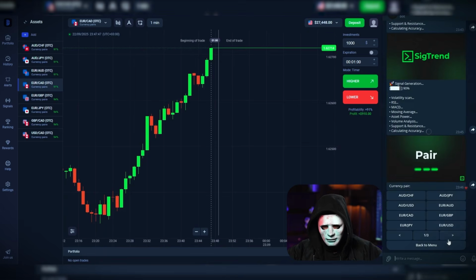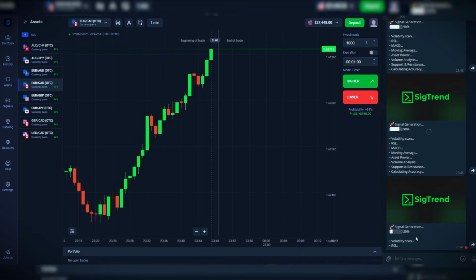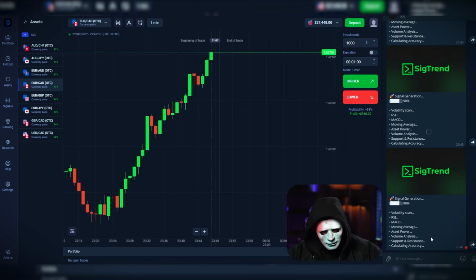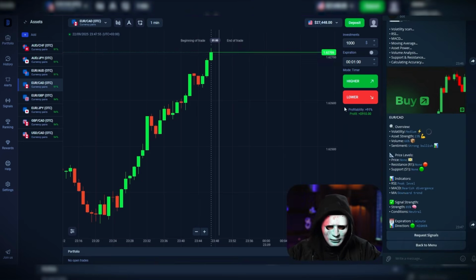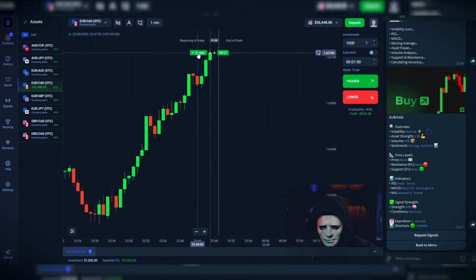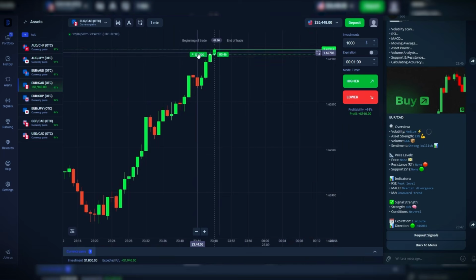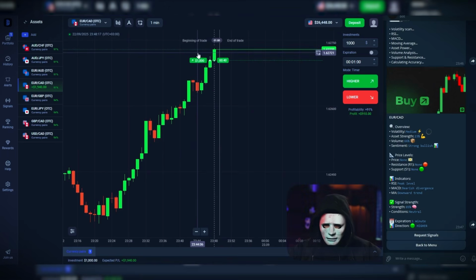We also select OTC. And we choose the currency pair we clicked on, that exact one, because the artificial intelligence then analyzes that specific one for the time period we're currently on. Here, honestly, I would go short right now, because we see a very strong upward trend. I would think that a small correction is about to happen, but the bot tells us otherwise, to go long, so that's what we do.